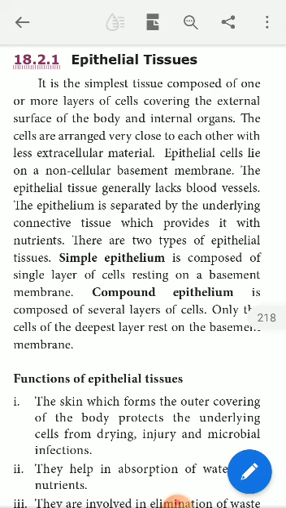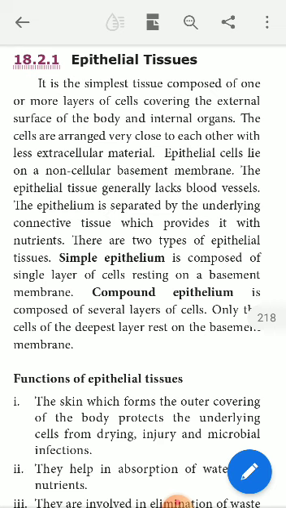Where the epithelial tissue is found, what are the functions of the epithelial tissue, where they are located in our body, what are the types of epithelial tissue. See, when we discuss any particular tissue, we have to understand their location, their structure, their function, and their shapes. Right. Now we shall discuss the epithelial tissue.